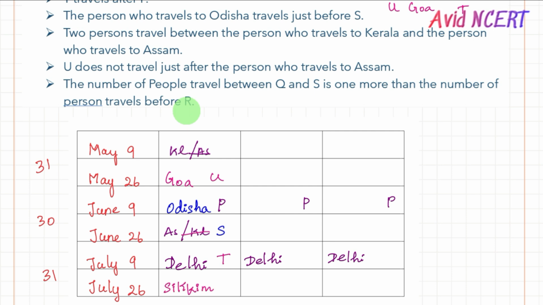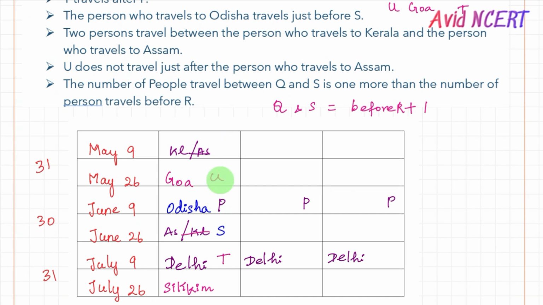And the alphabets pending are Q and R. The clue given here is that the number of people between Q and S is one more than the number of people who travel before R. So between Q and S equals before R plus 1. If I put R here, before R there will be five people, so I cannot put Q here.